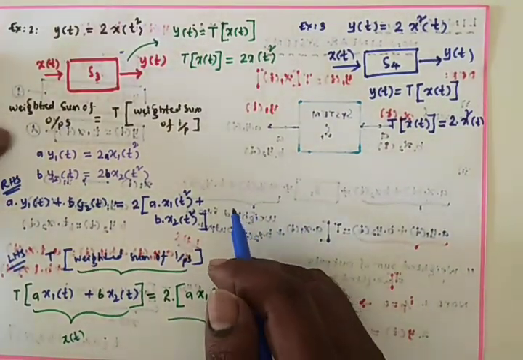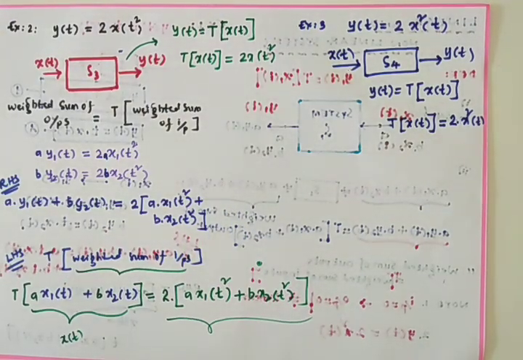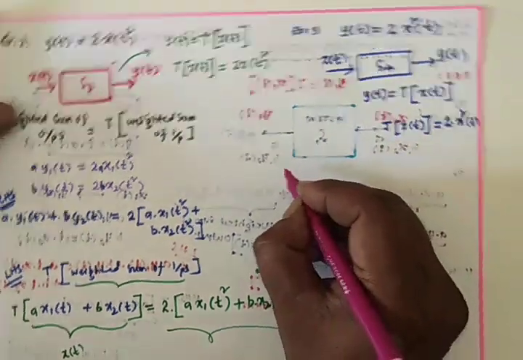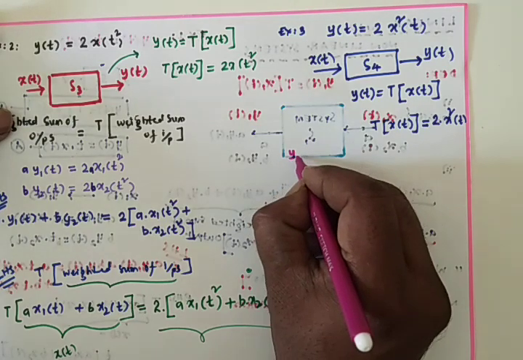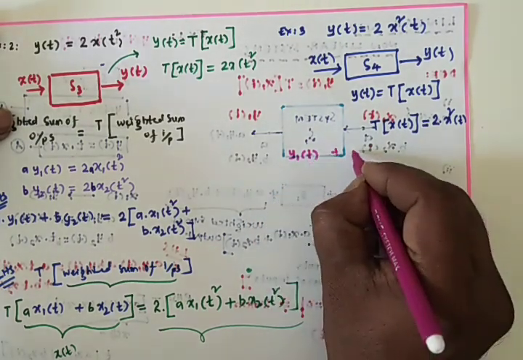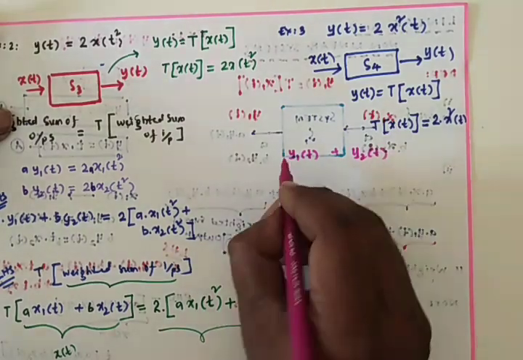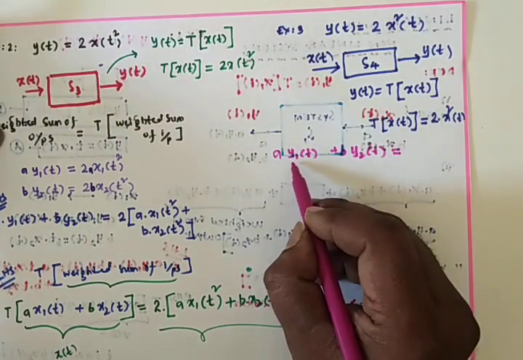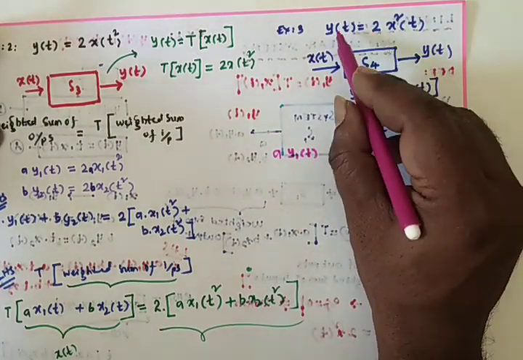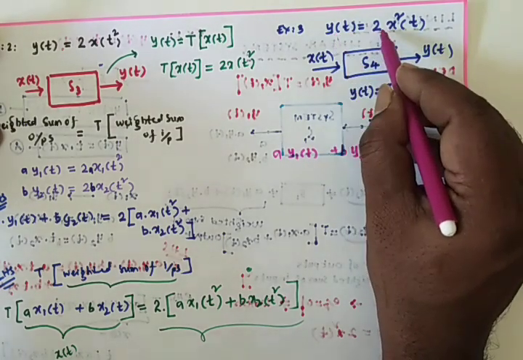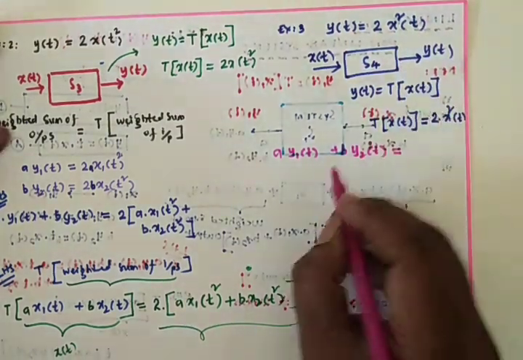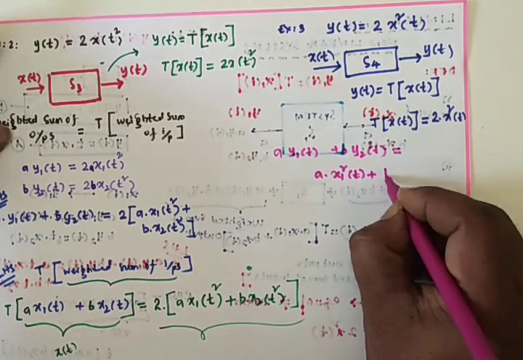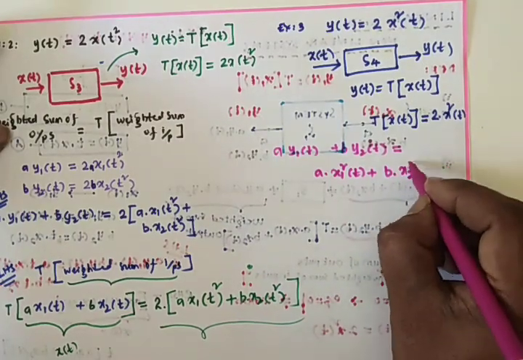Based on this one, we have to go with the weighted sum of output. First one, RHS is what? Weighted sum of output. Output is y(t), so weighted sum of outputs I am going with y1(t) plus y2(t). y1 is multiplied with a, y2 is multiplied with b, so y1(t) is equal to 2 into x1 square of t, so that I can write a into x1 square of t plus b into x2 square of t.